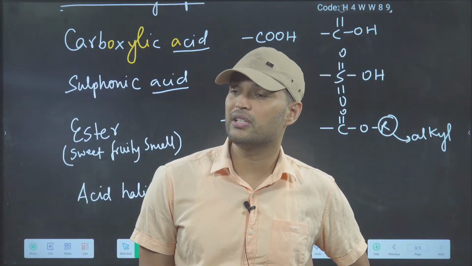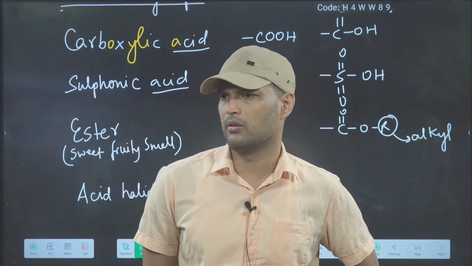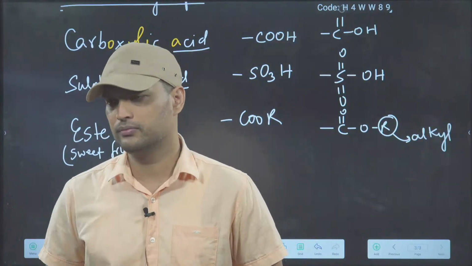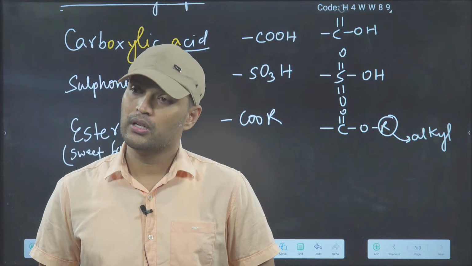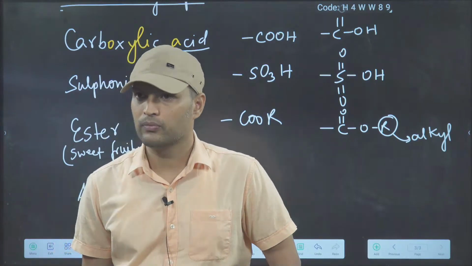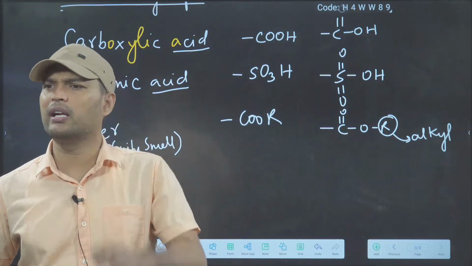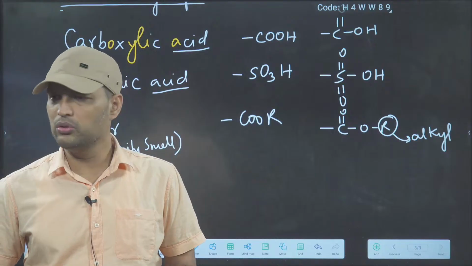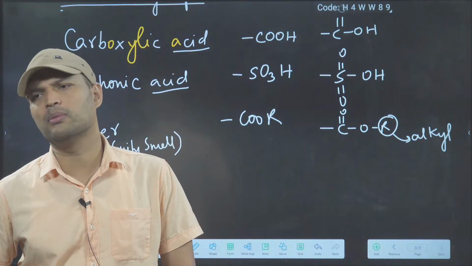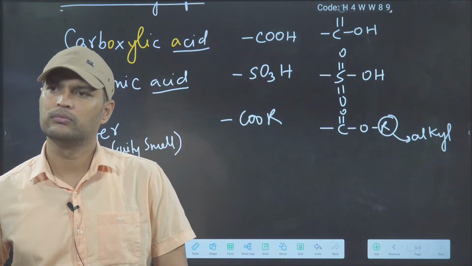Then what decides? Physics and chemistry. Then they will tell you in physics and chemistry, chemistry is more scoring. Correct. Questions are easy, questions are direct. But this is the benefit. There is a drawback also. If you are afraid of chemistry, or if you don't study on a regular basis, just study chemistry for 1 hour daily. I'm not telling you to study 2 hours, 3 hours, 1 hour daily. You can study physics 2 hours and bio 3 hours, no problem. 1 hour daily chemistry, your chemistry will be good.